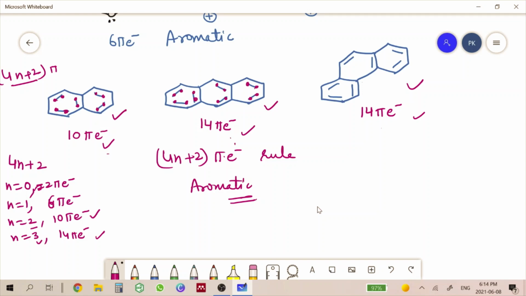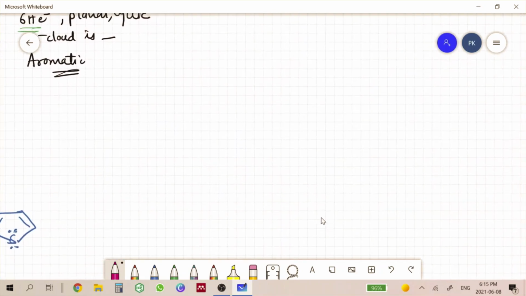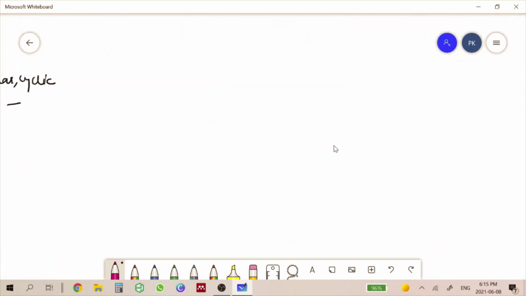Now let us take the examples of some of the anions and cations, now let us take the example of ionic compounds, like the aromatic ions.